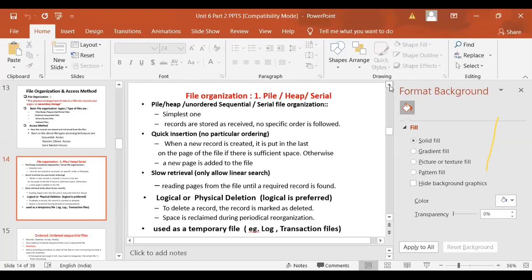So insertion is going to be very fast. A new page is added to the file if the file overflows. Okay, it's a simple way of implementation.